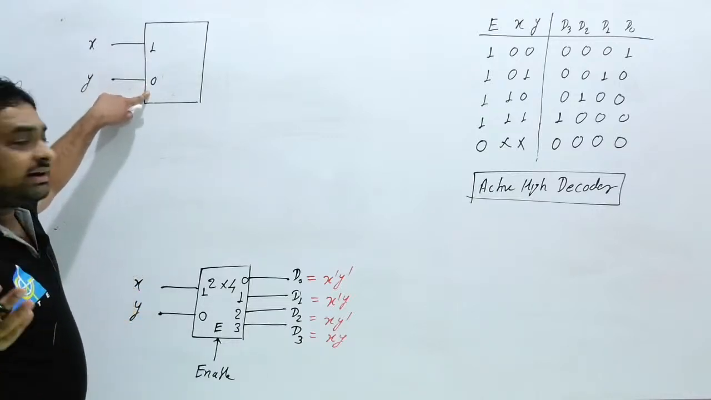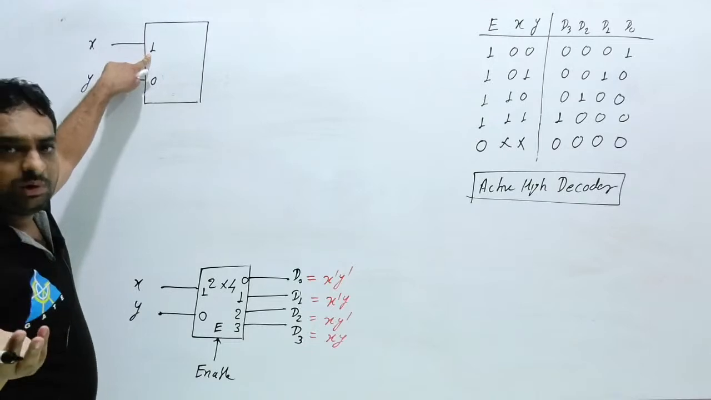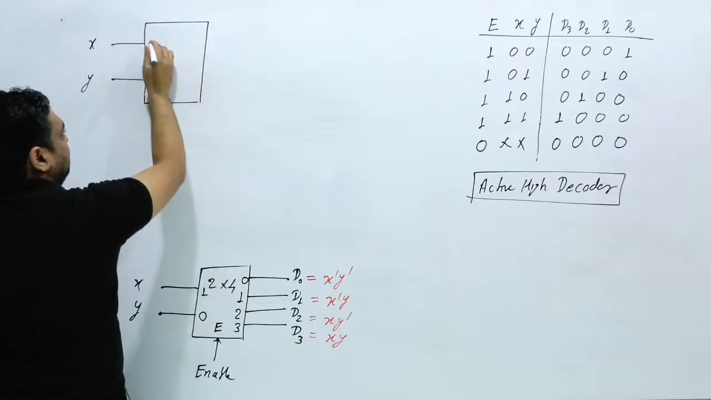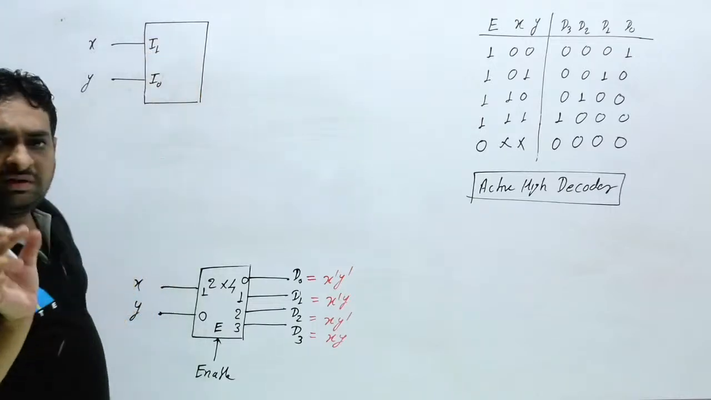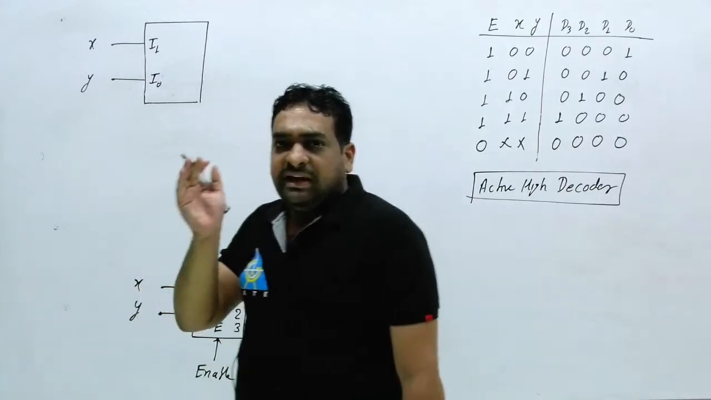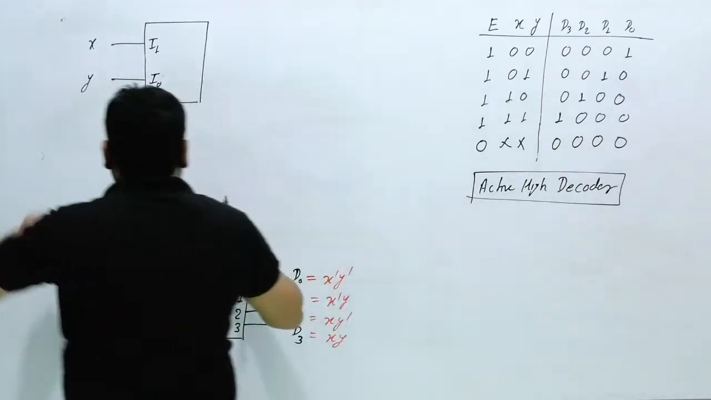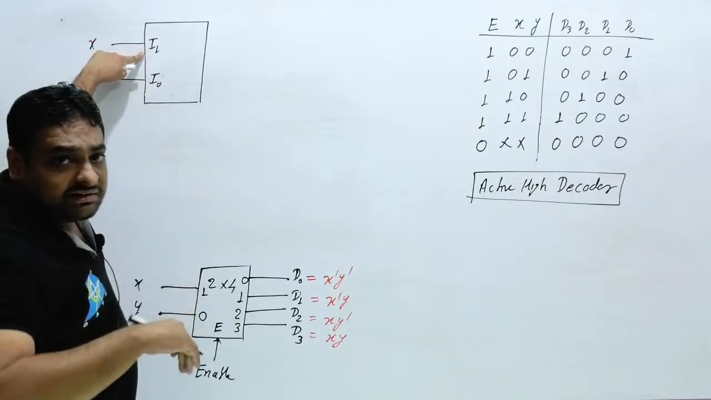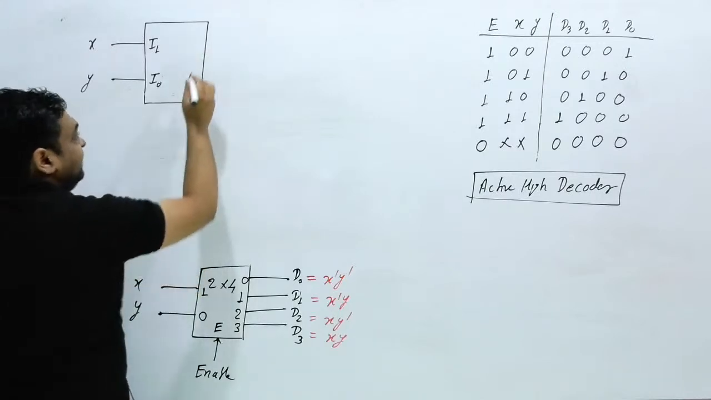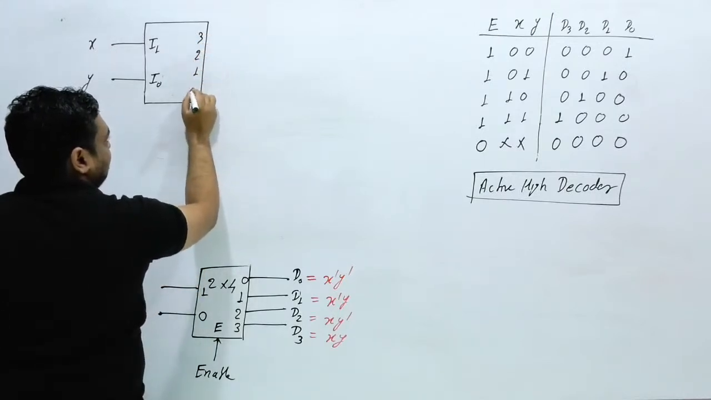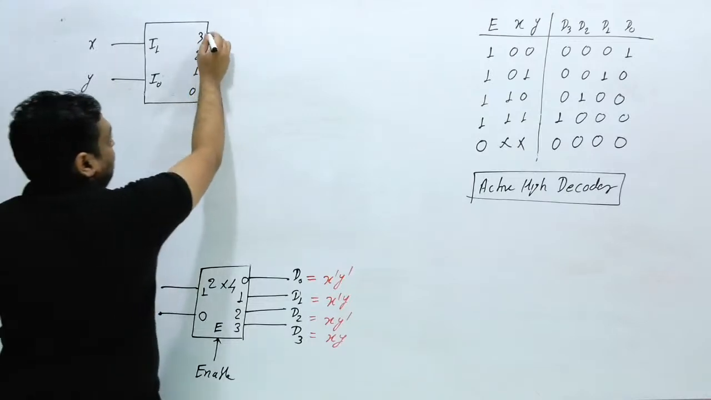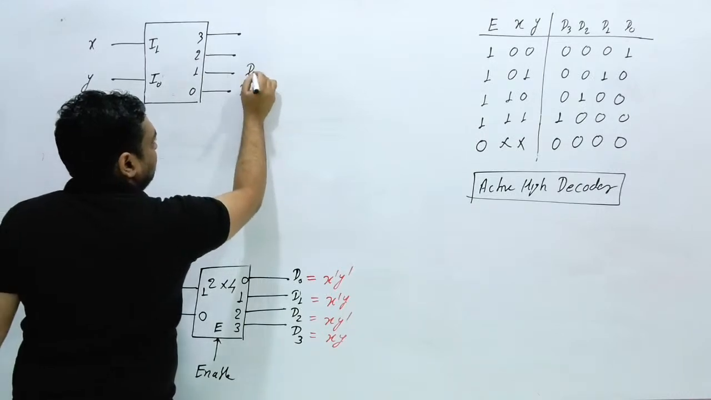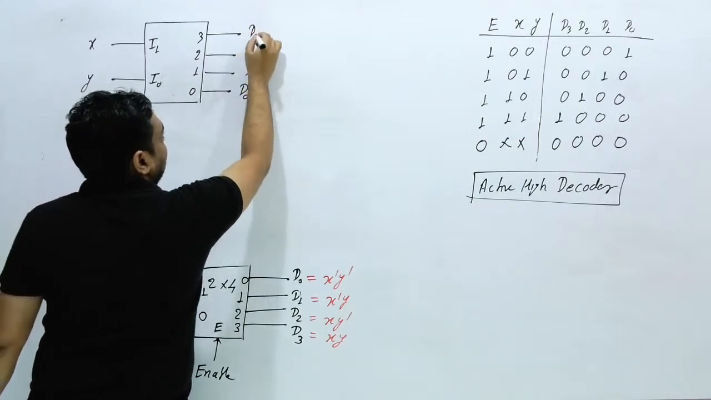Sometimes the examiner can write I0, I1, input 0, input 1. Anything they can write. So we have to concentrate on 0 and 1, which will be LSB and which will be MSB. You can also draw I0 on the upper side and I1 on the downside. And here you can also write, this is 3, this is 2, this is 1 and this is 0, this is D0, this is D1, this is D2 and this is D3.